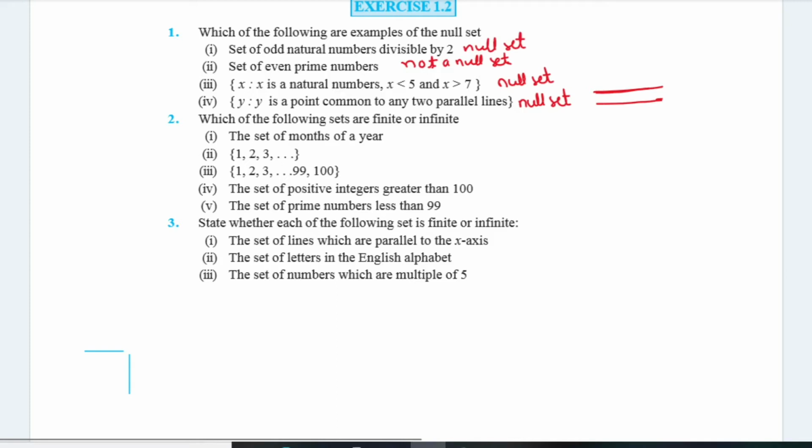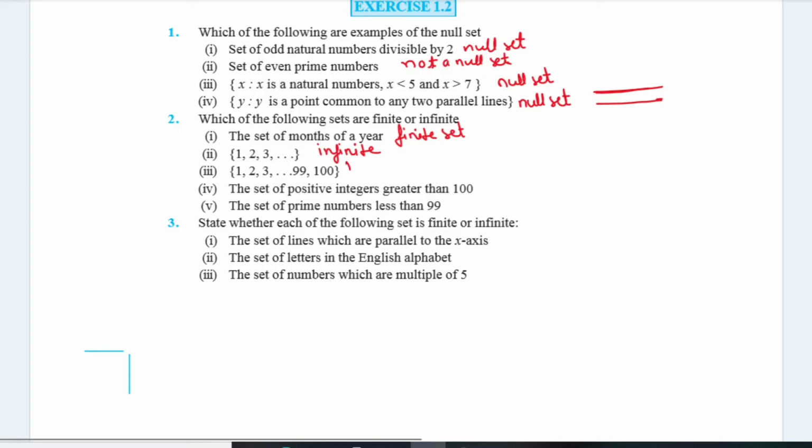Now the second question is, which of the following sets are finite or infinite? The set of months of a year, it's obvious there are 12 months in a year, so this set is a finite set. This is infinite because here it is given natural numbers, because this set has infinite natural numbers.